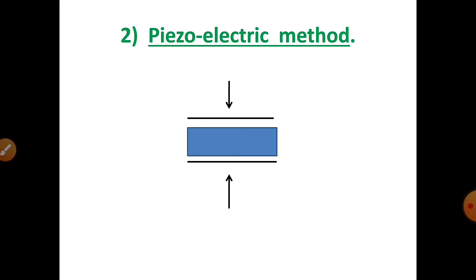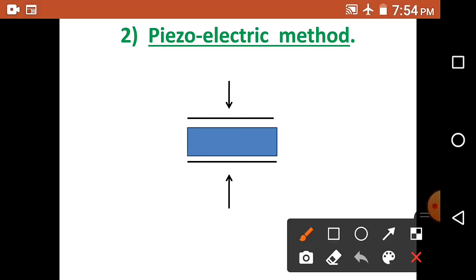Now in the figure you can see a quartz crystal placed between two metal plates and pressure is applied along the vertical axis. Now for this pressure, which is a compression, it will produce one polarity of charges on the opposite pair of faces. For example, a positive over here and a negative over here.